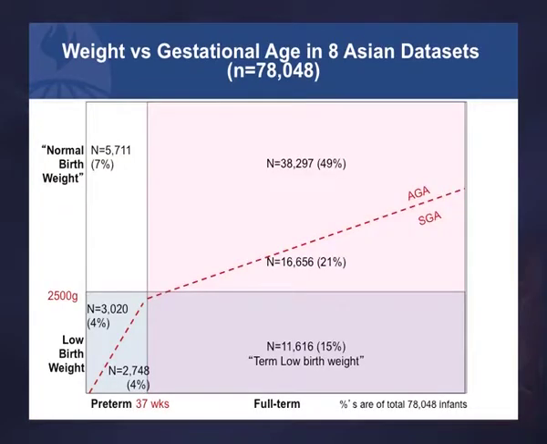Now I'm showing this figure with some numbers in. These are from the Asian data sets that we were able to analyze. Here's the term low birth weight at the bottom, 15%. There's another 8% over here. So there's 23% who would meet the criteria of less than 2,500 grams. But in fact, this triangle has another 21%. So again, we're approaching doubling the number of babies at risk in Asia.